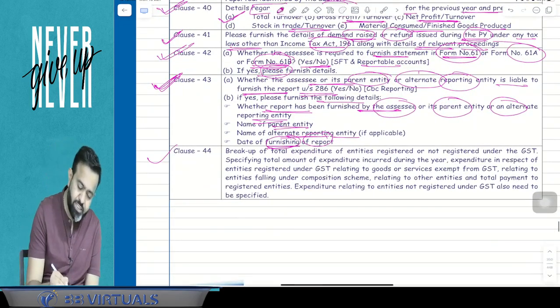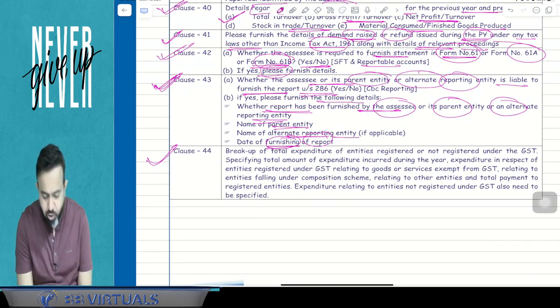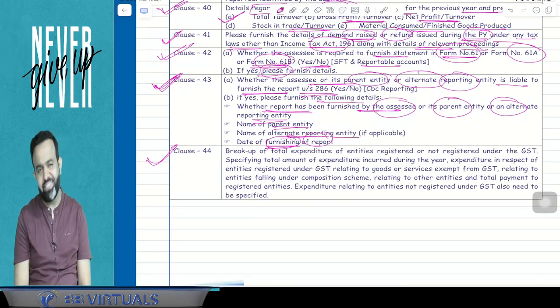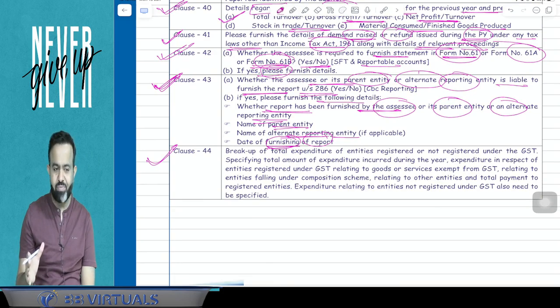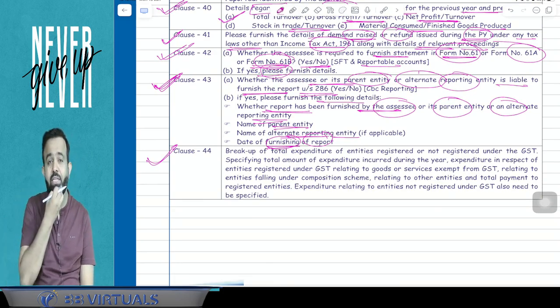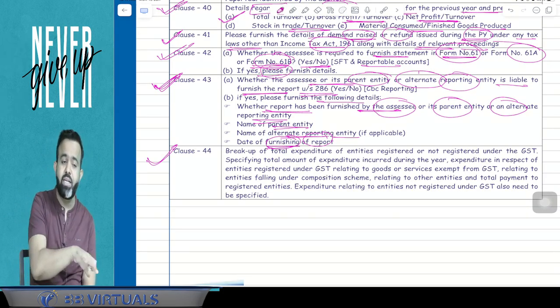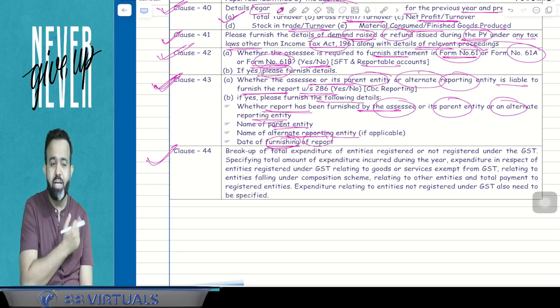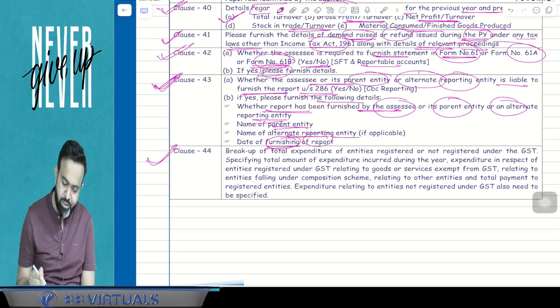And guys, this is the last clause, clause number 44. Clause number 44 is about your expenditure. Whatever expenditure you made, whether that expenditure is paid to a GST registered dealer or a non-registered dealer and all that, you have to mention here. So all people pay attention.